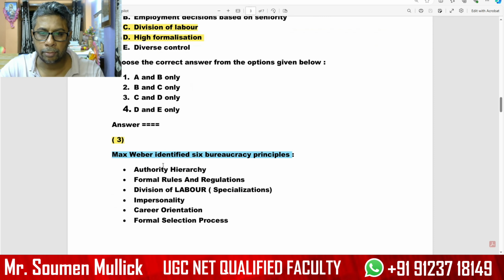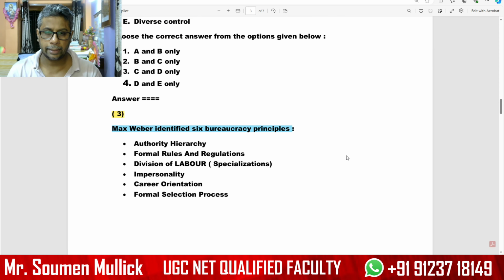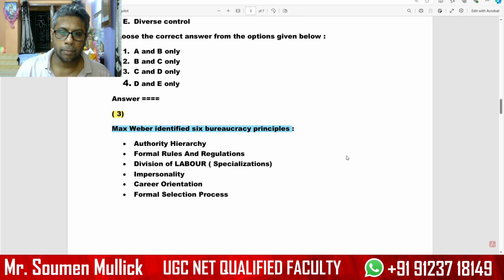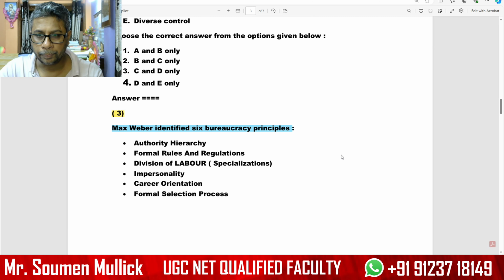Max Weber identifies 6 bureaucracy principles. Number 1, authority hierarchy. Number 2, formal rules and regulations. Number 3, division of labor and specialization. Number 4, impersonality. Number 5, career orientation. Number 6, formal selection process. These 6 you have to remember. The question can come from any area of this principle.